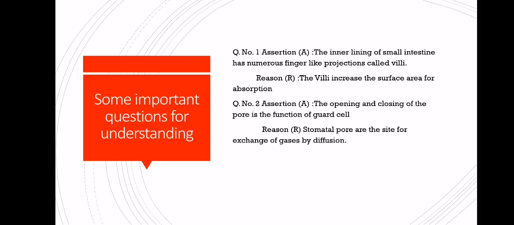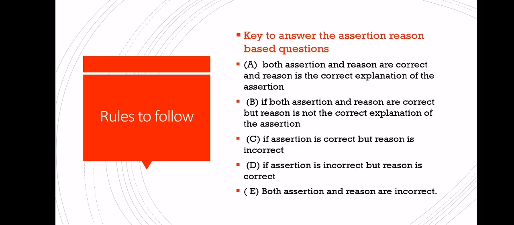Reason: the villi increase the surface area for absorption. Yes, villi, what is the function of the villi? Villi increase the surface area for absorption. It means both the statements are correct. Both the statements, assertion and reason, are correct, and reason actually explains the function in the assertion. So what is the answer here? Here the answer is A.